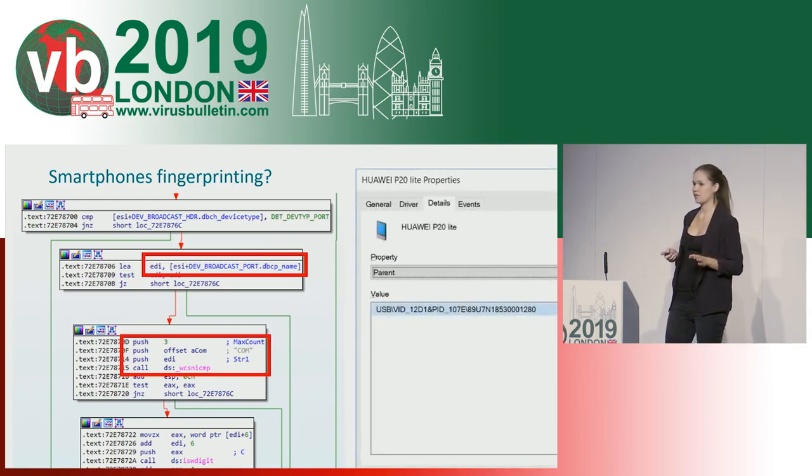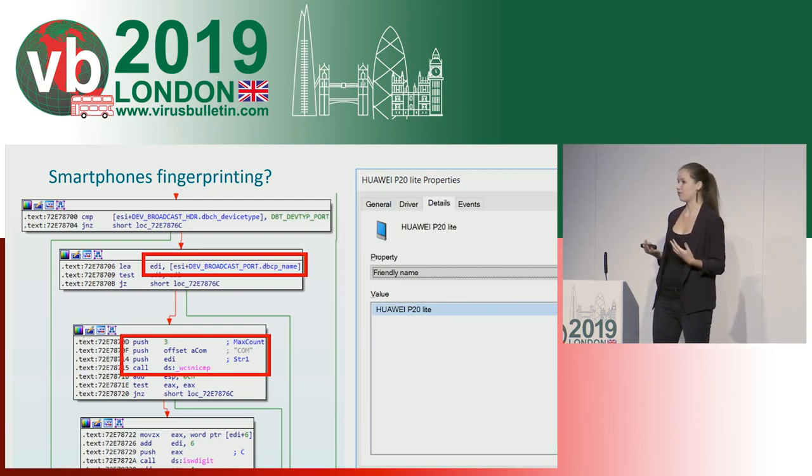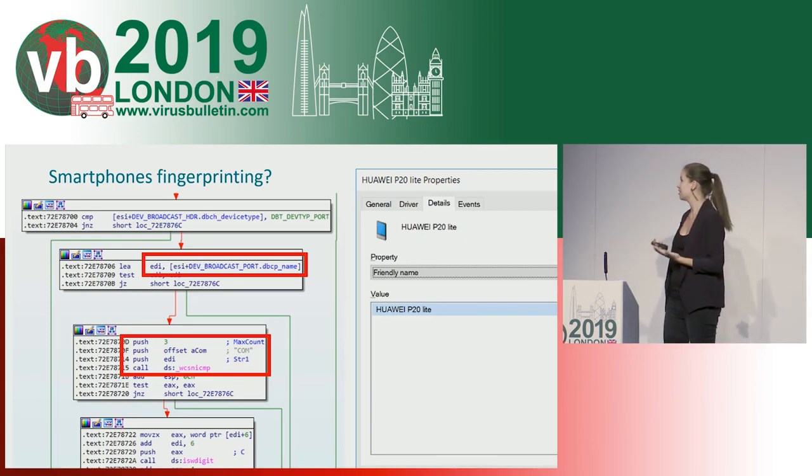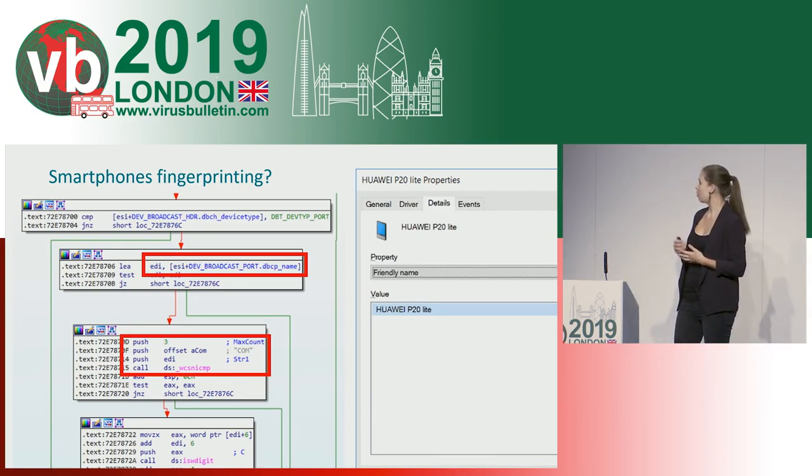see in the name is some strings like USB, VID, or maybe the name of the smartphone. So unless you are connecting your smartphone via some serial cable or some USB to COM adapter or some special setup, probably this is not what usually happens. So COM is probably just after some device is connected to the serial port or virtual serial port. So it seems like maybe this is not the main focus of ATTOR's authors, maybe just in some special